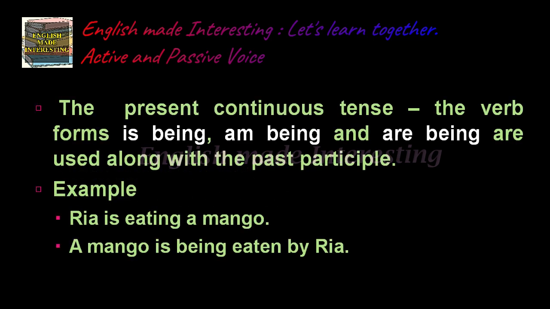The present continuous tense. The verb forms is being, am being and are being are used along with the past participle. Example, Riya is eating a mango. A mango is being eaten by Riya. So both the sentences are in the present continuous tense form.